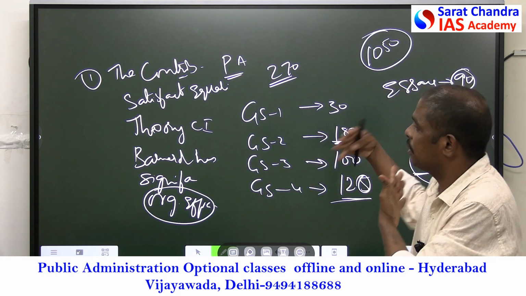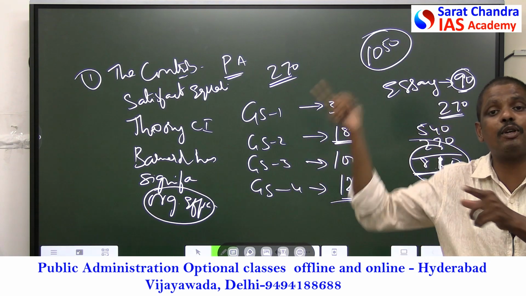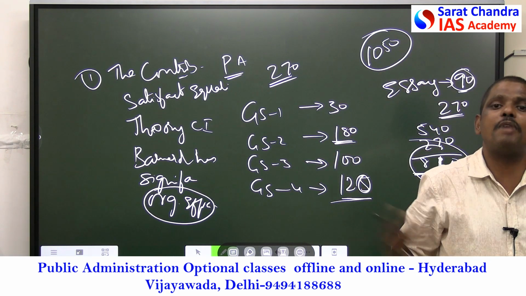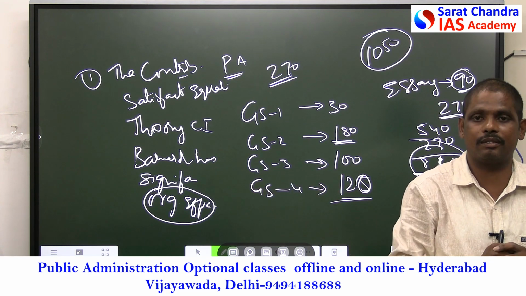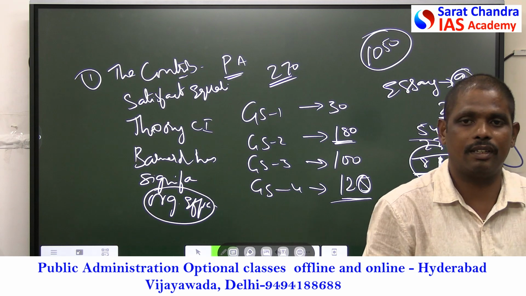So this is what applies in paper 1. Now, the same topic, how can it be used in paper 2? Paper 2 is about Indian administration. I'll give one simple question.